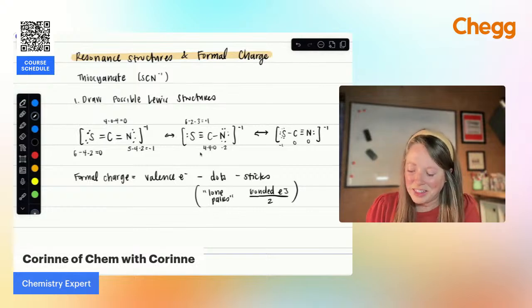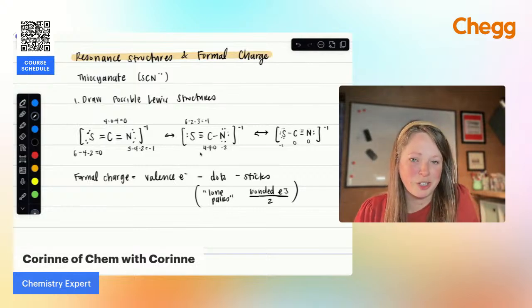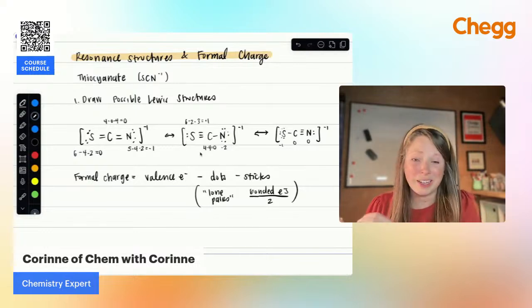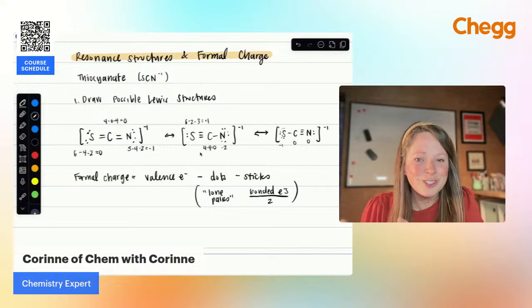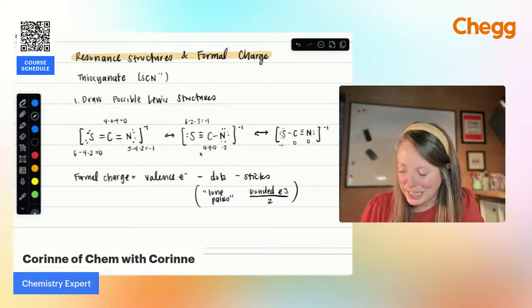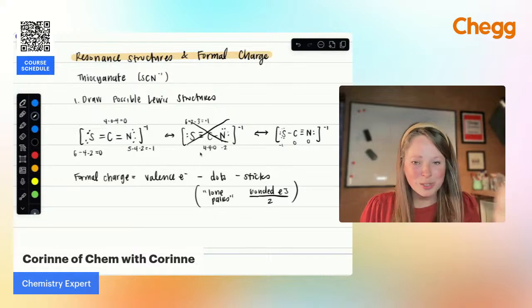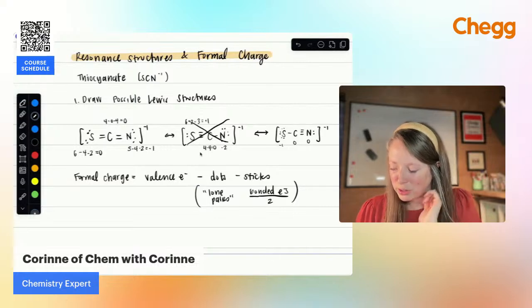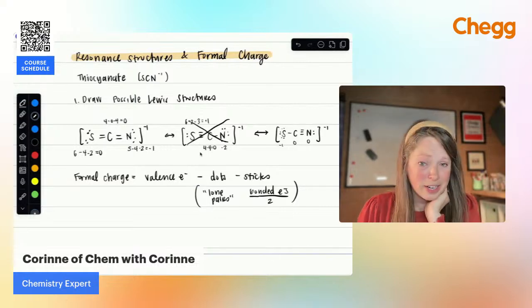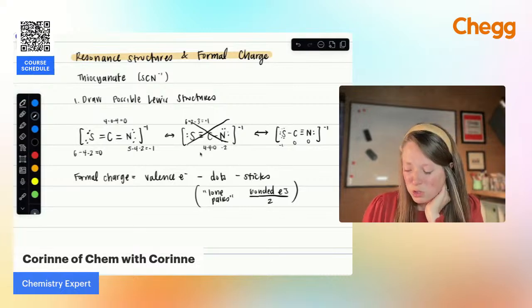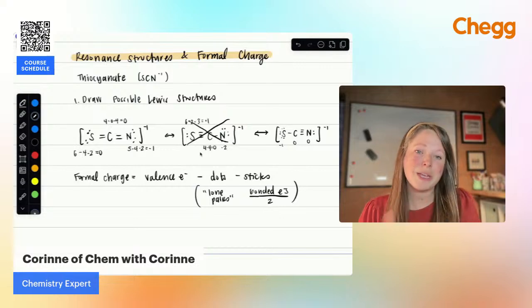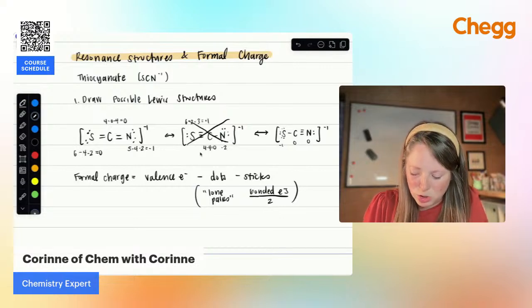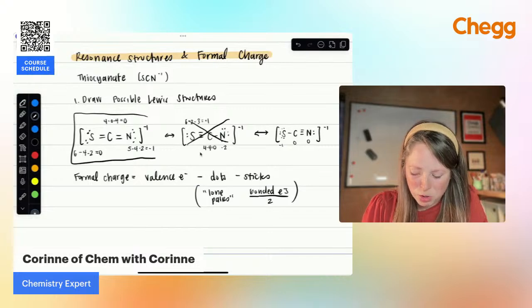All right, so looking at these three structures based on formal charge, we want the numbers to be the smallest magnitude, right? We want it to be as close to 0 as possible. So right away, we know this one is not going to be the case. We have a +1 on one side and a -2 on the other. That's not going to be our best structure. So then it's between the first and the third structures. And really the only difference here is where that negative formal charge ends up. With the first structure, that is on nitrogen, versus on the third structure, it is placed on sulfur. Because nitrogen is going to be more electronegative, it makes more sense for nitrogen to carry that -1 charge. So therefore, this would be our preferred structure.